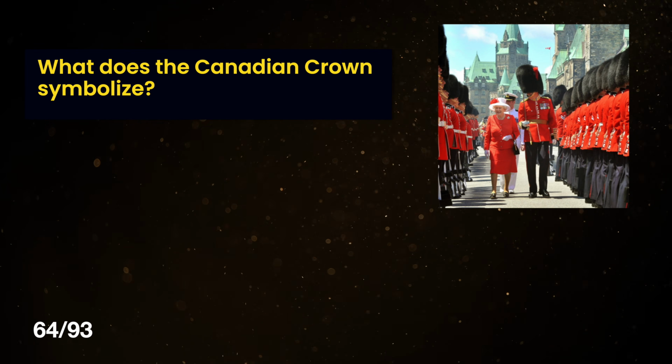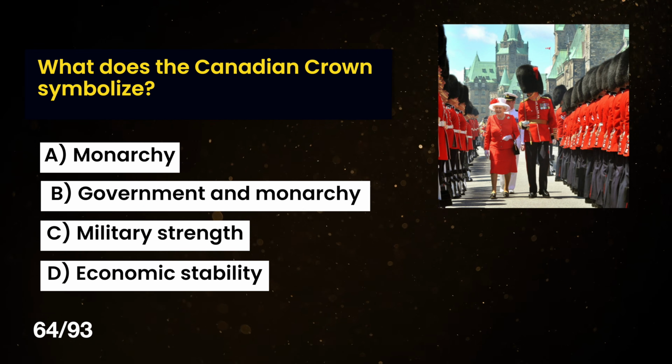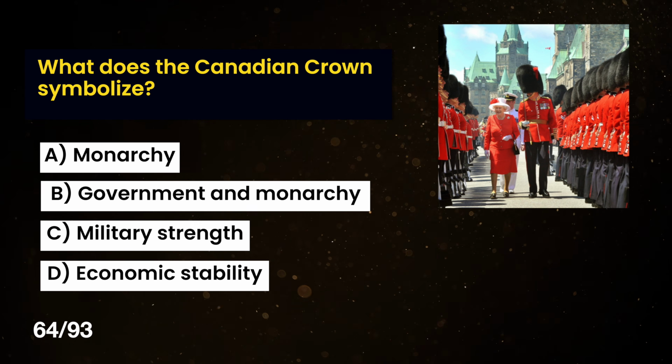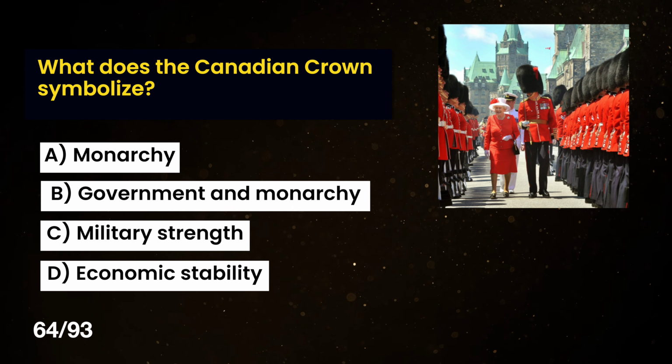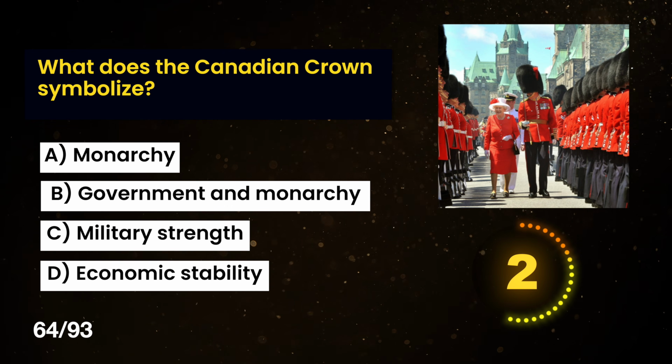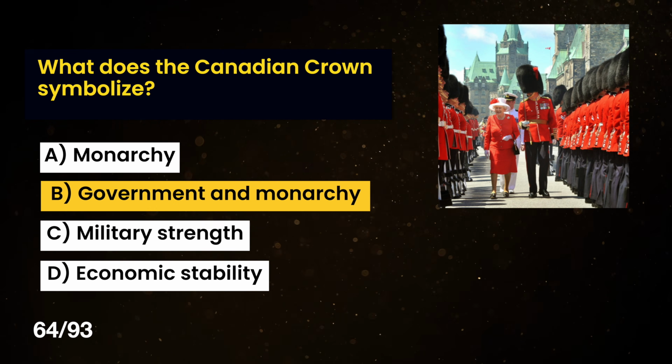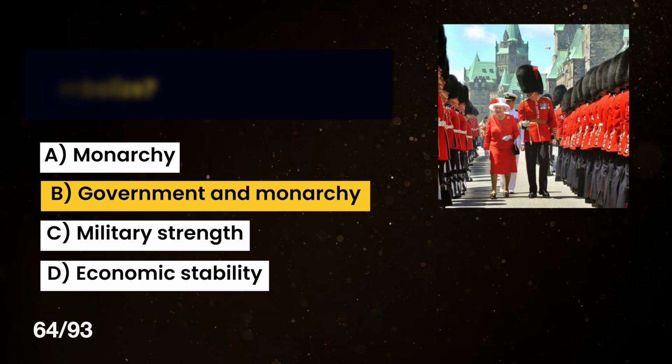What does the Canadian crown symbolize? A. Monarchy only. B. Government and the monarchy. C. Military strength. D. Economic stability. The correct answer is B. The government and the monarchy.